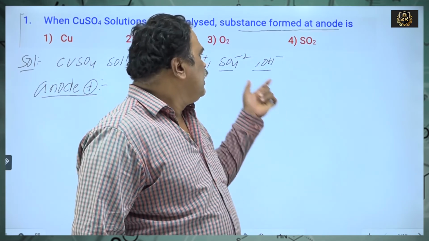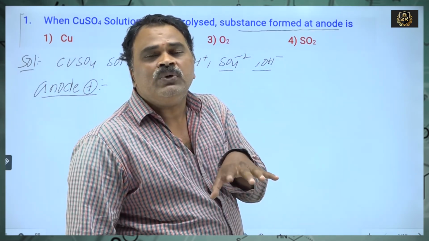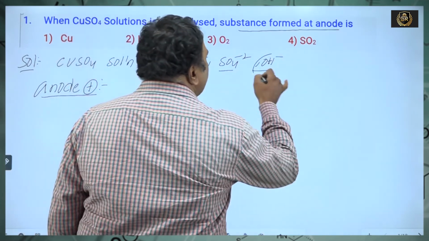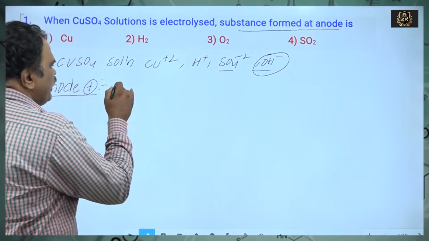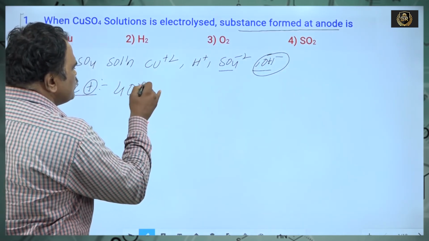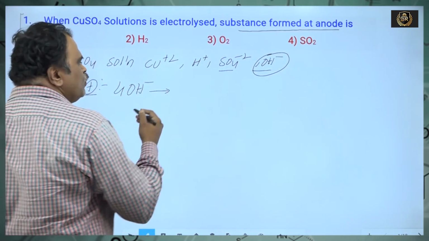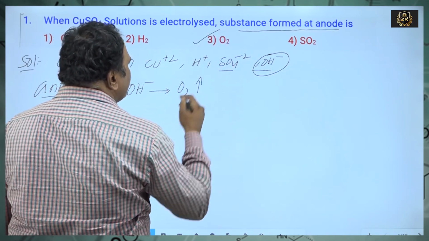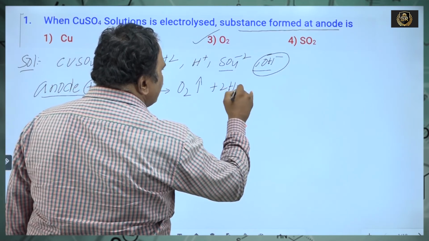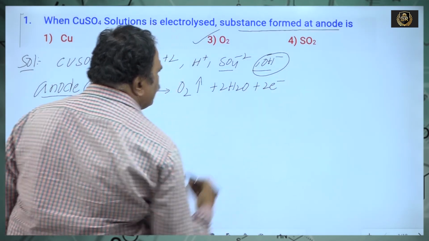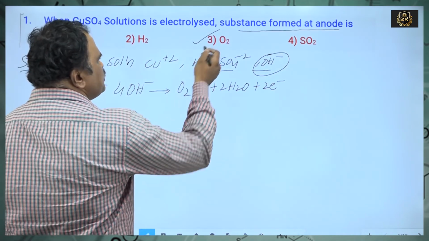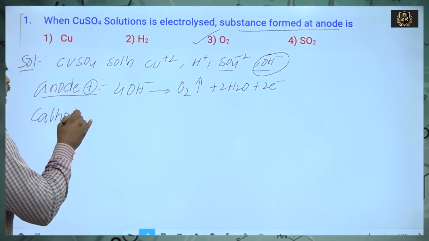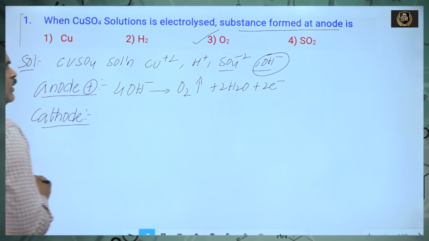And we already discussed that sulfate ions never undergo oxidation. Then OH- ions move towards the anode. Oxygen gas is liberated. Okay. Then the option is 3. Suppose at the cathode, what type of reaction takes place and which one is deposited?